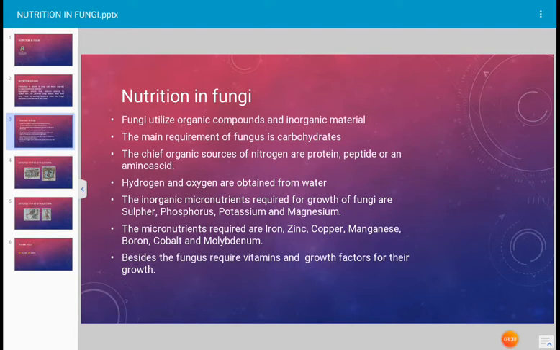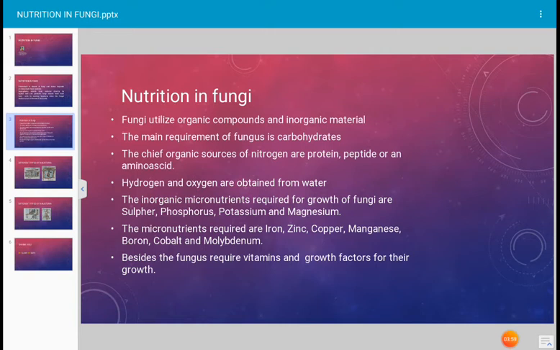The inorganic nutrients required for the growth of the fungus are sulfur, phosphorus, potassium and magnesium. These minerals are part of the nutrition of the fungus.